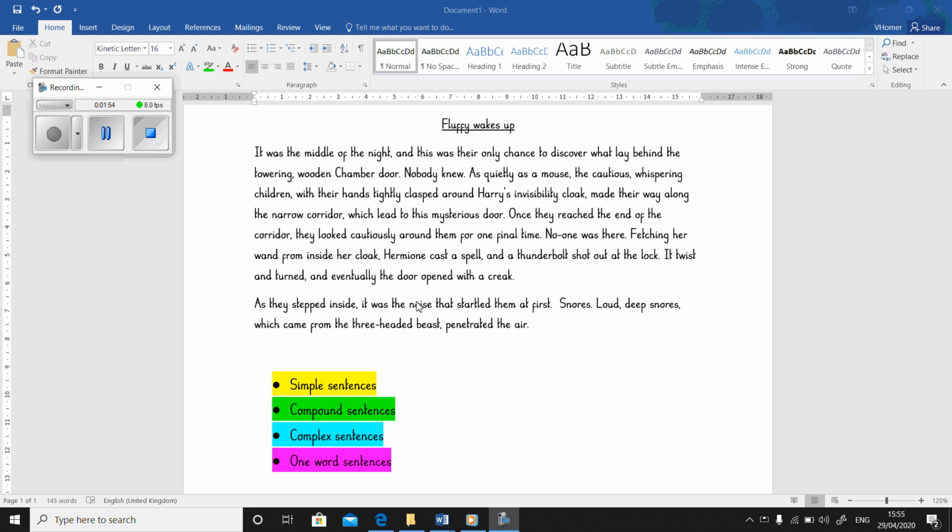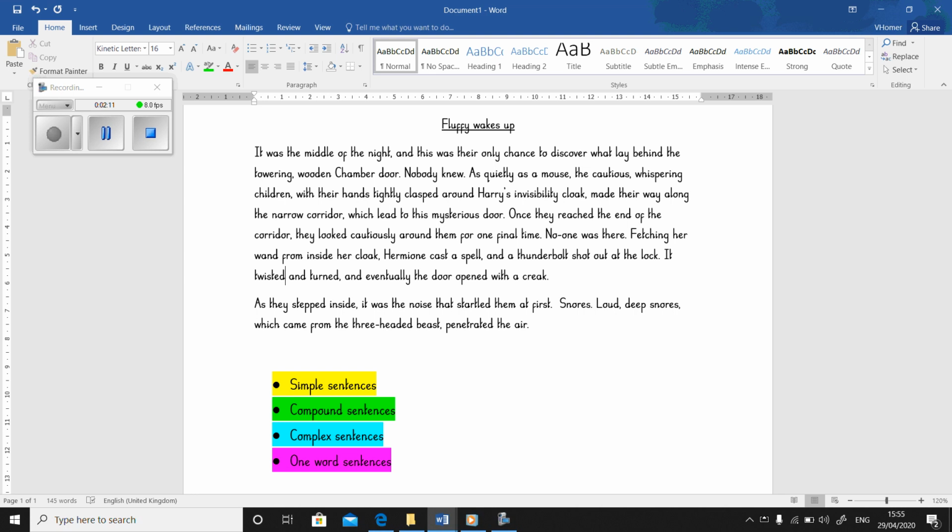Whilst I read out my narrative, I obviously spotted the mistake I made here. I put clock instead of cloak, so I've changed that. But also here I put it twisted and turned. Now it's all past tense, it should be it twisted and turned. Now I'm happy that my sentences make sense.